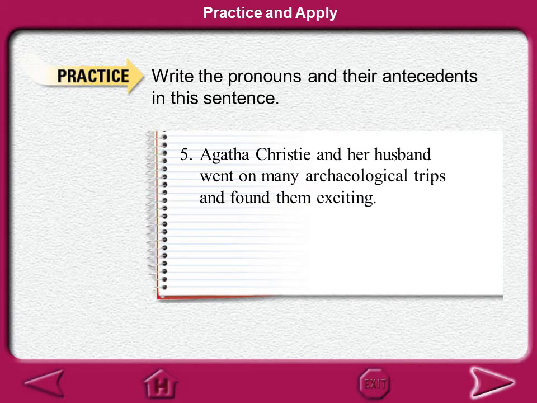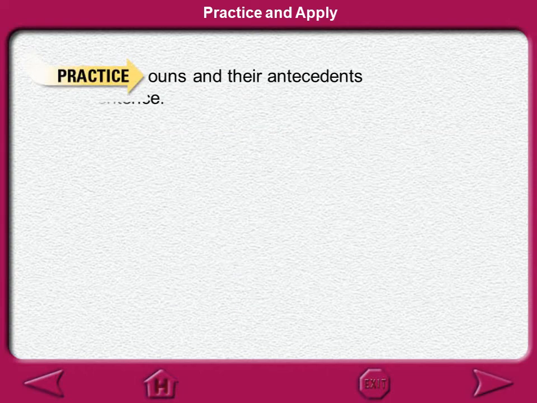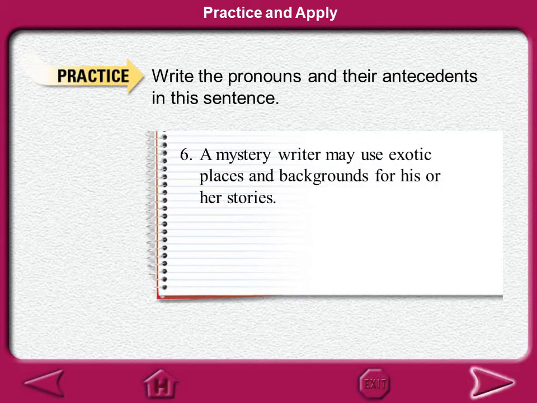Next practice you also do in your copybooks. Write the pronouns and their antecedents in this sentence. Agatha Christie and her husband went on many archaeological trips and found them exciting. Next practice.